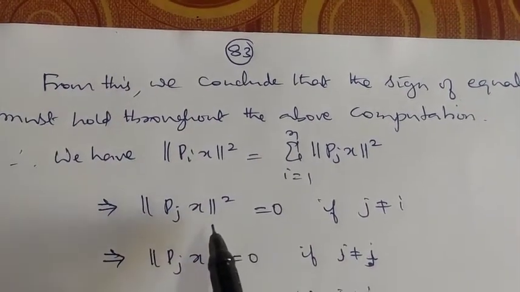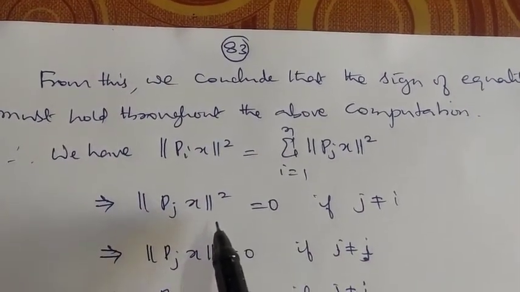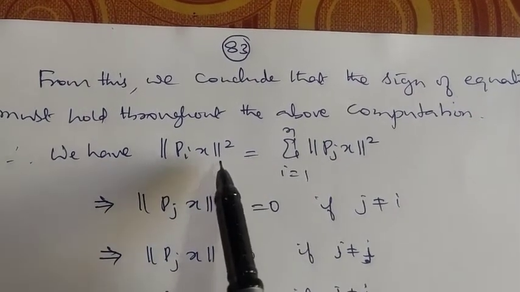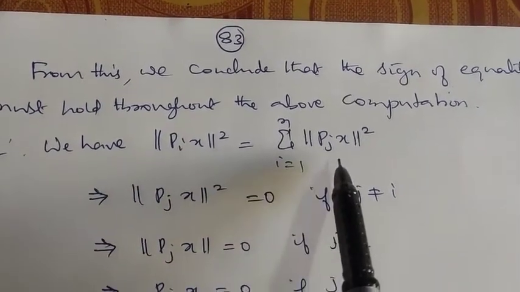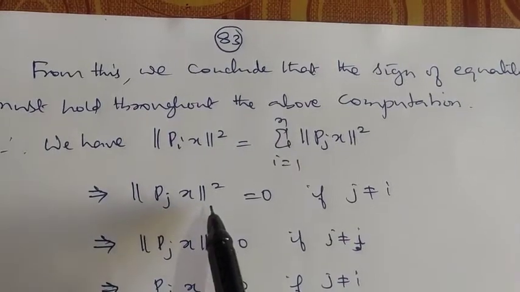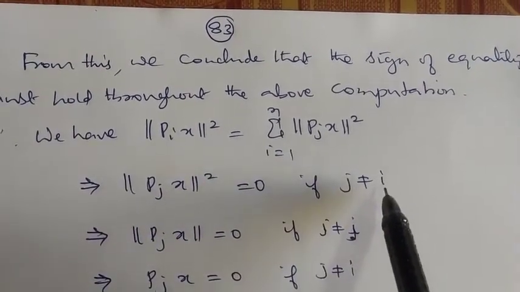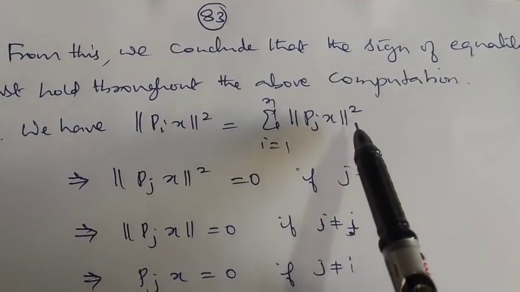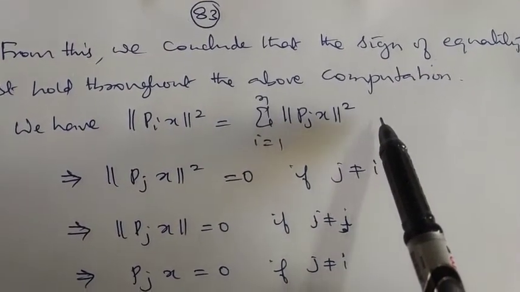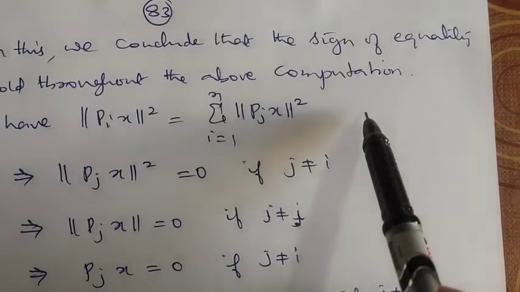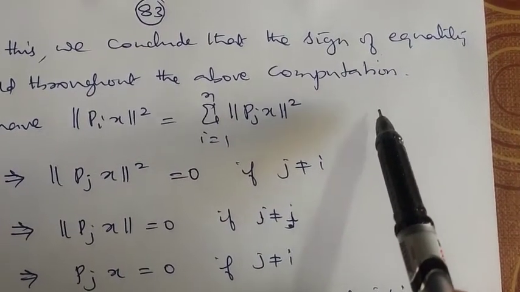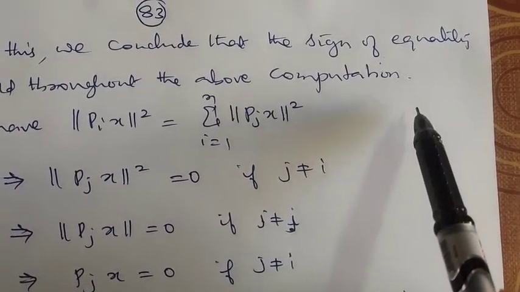So this implies, see here, Pi of X whole square is equal to the sum. What will happen? Norm of Pj of X whole square must be 0 if j is not equal to i. Look here, this is equal to norm of P1 of X square plus norm of P2 of X square and so on, norm of Pi of X square, plus and so on, norm of Pn of X square.